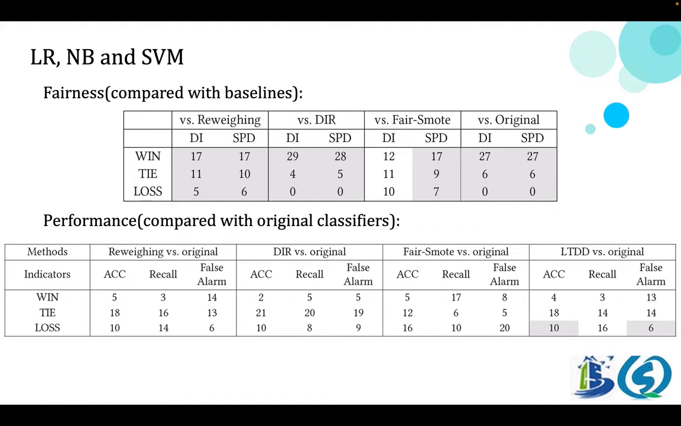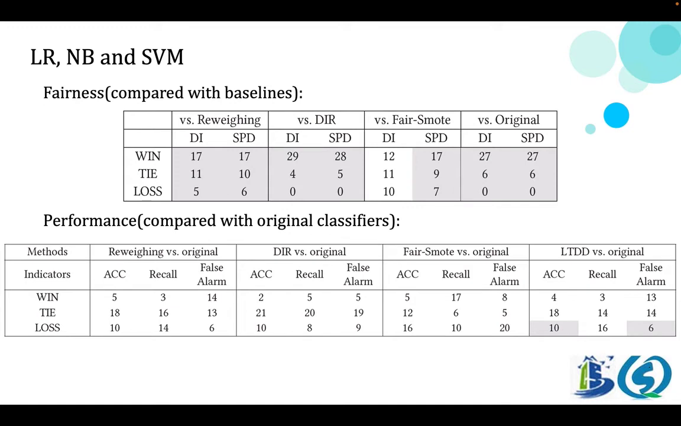We list the comparison results of performance indicators in the below table. We compare the 4 methods with the results of the original classifier and count the number of win, tie, and loss. Our method has the least number of losses in terms of accuracy and false alarm compared with the original classifier.